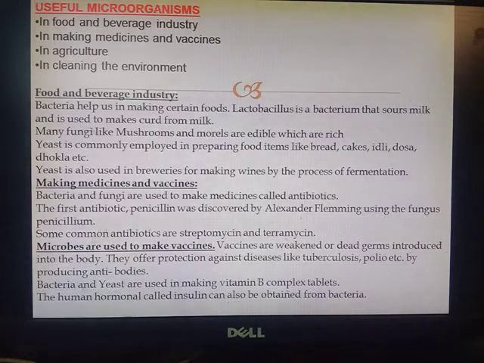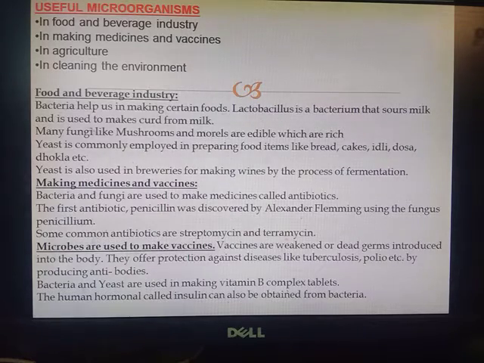Making medicines and vaccines. Bacteria and fungi are used to make medicines called antibiotics. The first antibiotic, penicillin, was discovered by Alexander Fleming using the fungus Penicillium. Some common antibiotics are streptomycin and terramycin. Microbes are used to make vaccines.